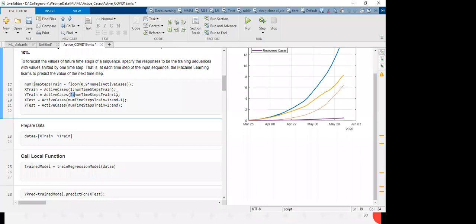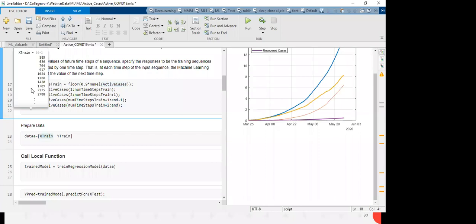I do the same for testing. Here it is plus 1, and here I am taking plus 2, meaning the next step, and that will be the output.